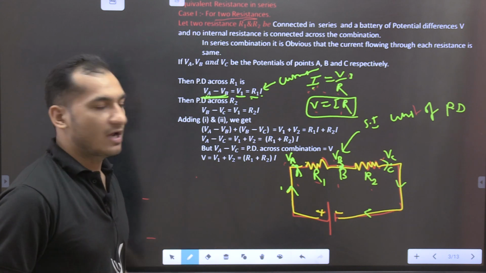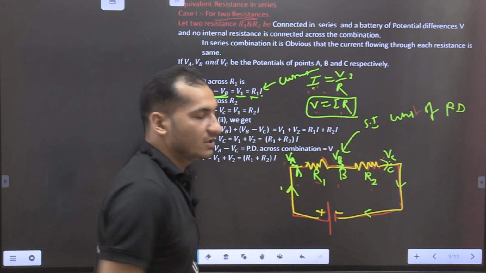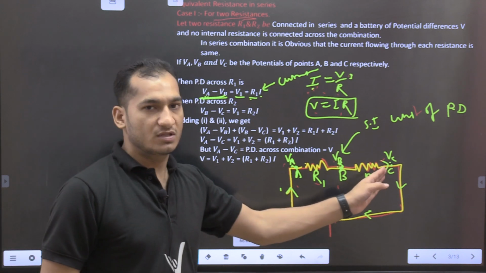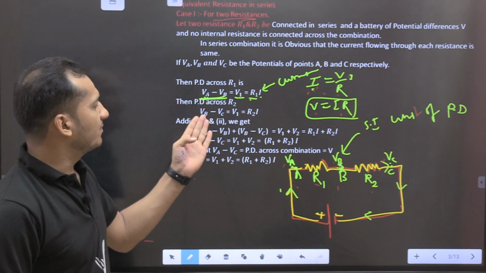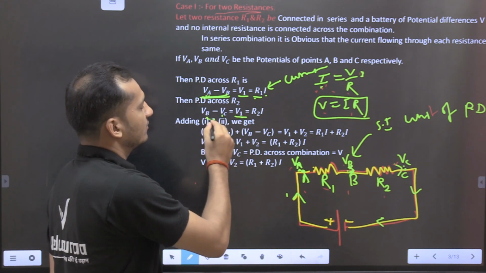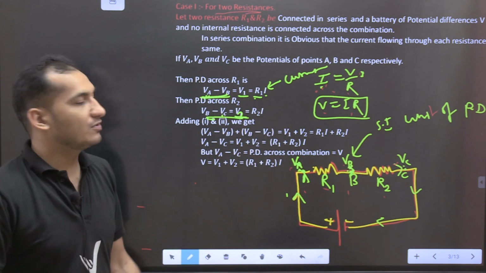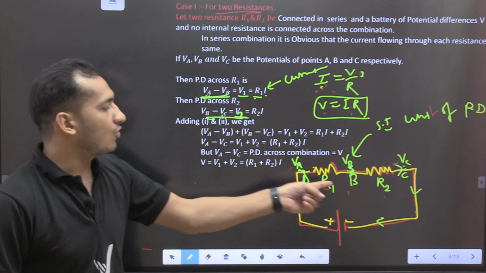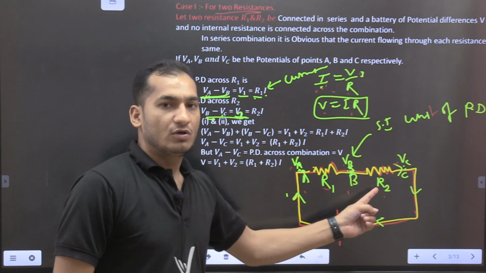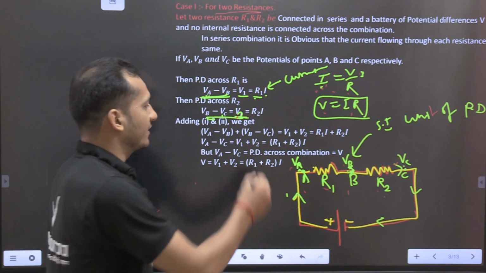Now the same thing applies to VB and VC. VB minus VC is our V2. If VA minus VB is V1 for R1, then VB minus VC equals V2, which is R2 times I according to Ohm's law.